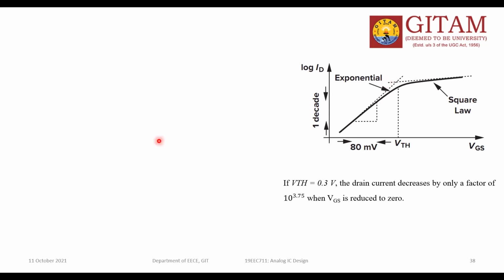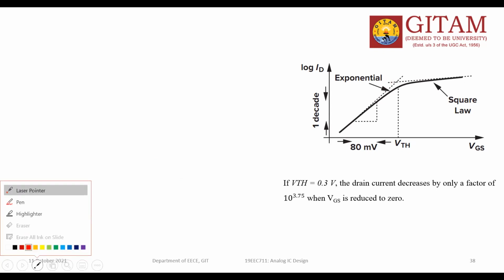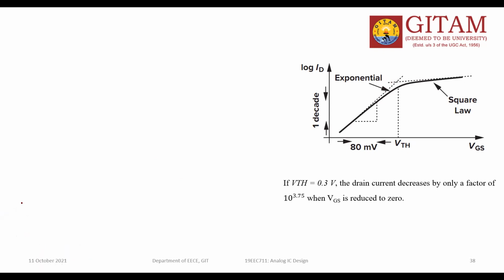Your device will turn on when your VGS, the gate to source potential, is greater than VTH. So the device is on. When your VGS is less than VTH, your device is off.